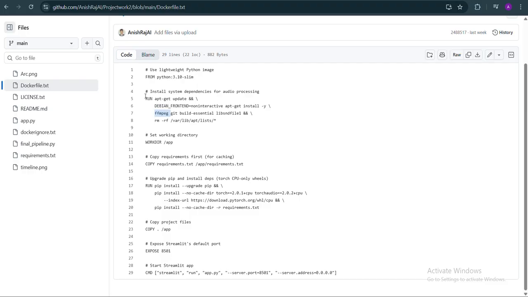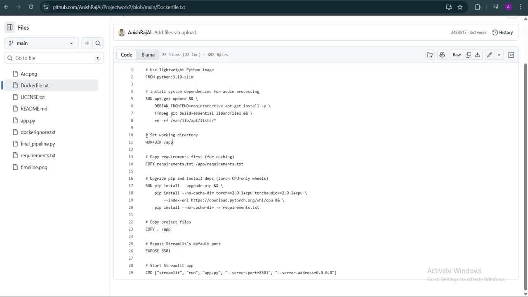And for system dependencies and audio processing, we have used FFmpeg. These are nothing but the files which are necessary to run the entire model. Docker users, everyone knows how it works. And here is the working directory.